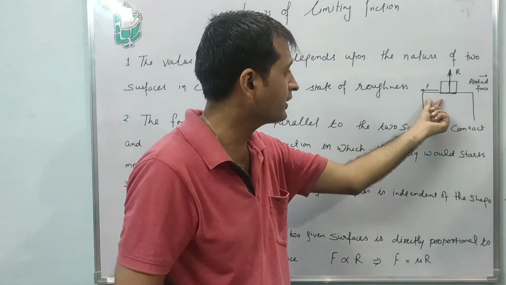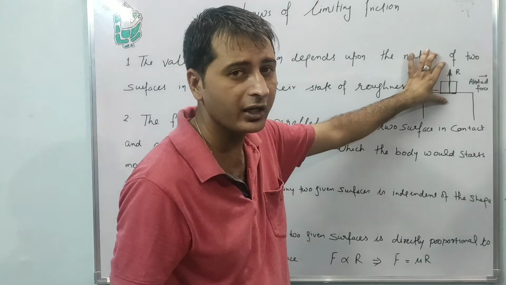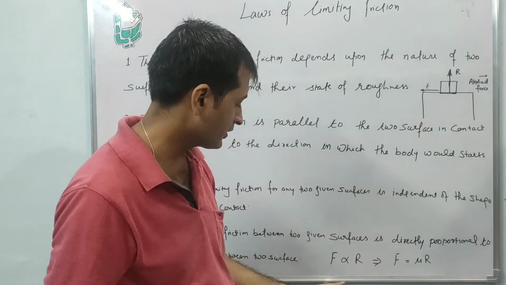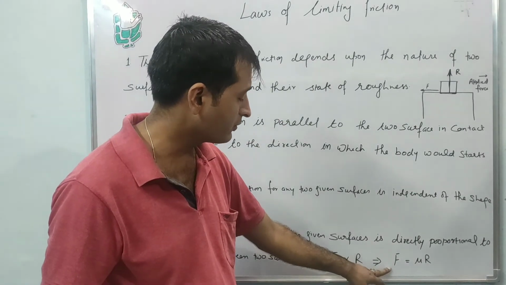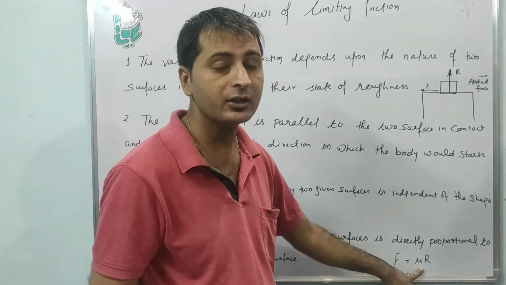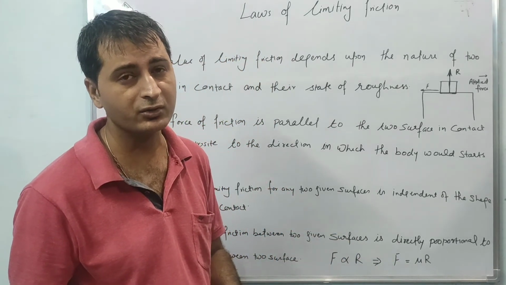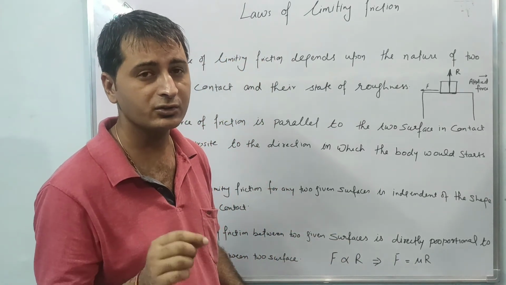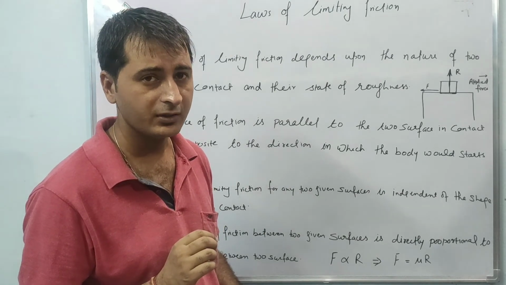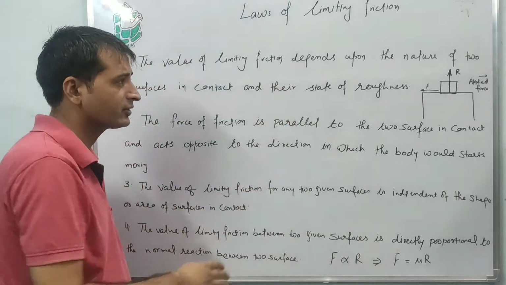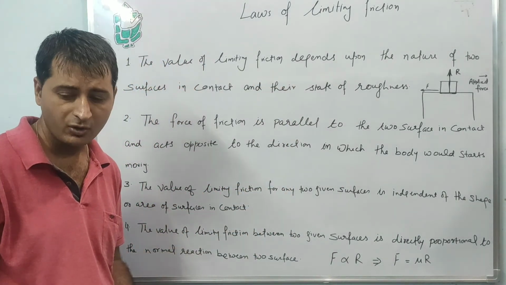So the force of friction is directly proportional to R, the normal reaction. F is directly proportional to R, and to remove the proportionality sign we introduce a constant of proportionality, mu, which is called the coefficient of friction. Clear? So these are the four basic laws of limiting friction.